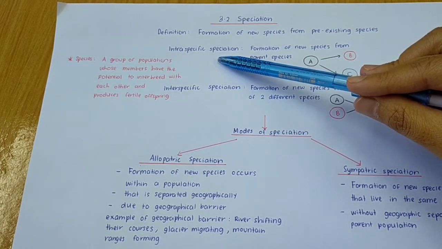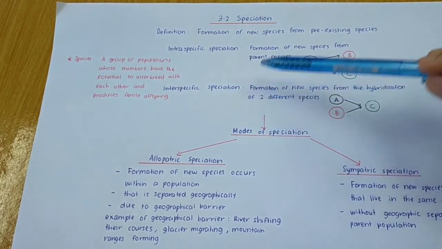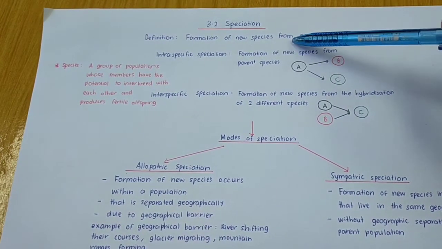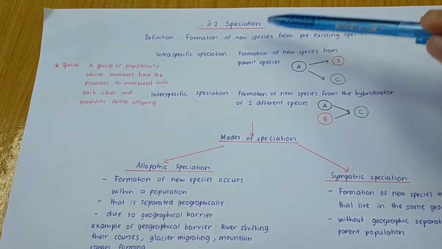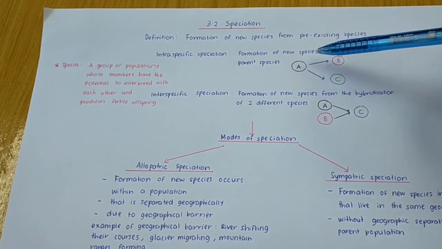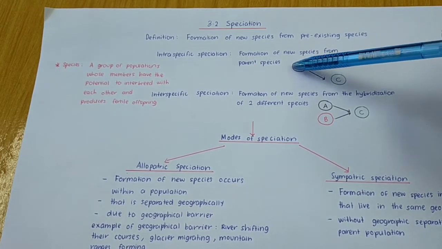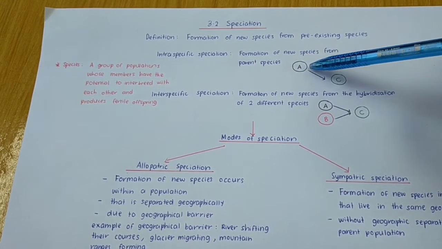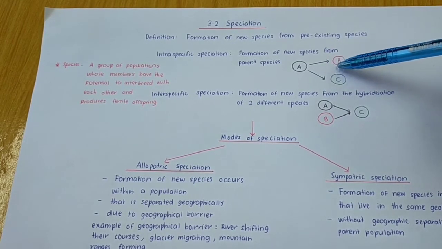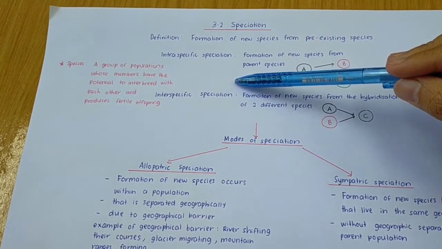The first one we call intraspecific speciation. The other one is interspecific speciation. So what is intraspecific speciation? It is the formation of new species from a parent species. If you look at this diagram, let's say the parent species is A. From this single species, it can form two different species here, which are species B and also species C.